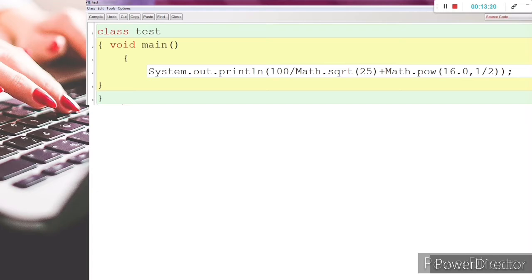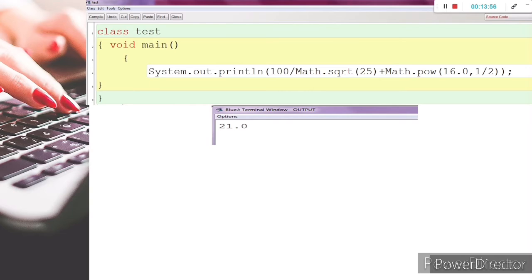And the very interesting factor is here, which is Math.pow(16.0, 1/2). Most students will write 4.0 here, because they will put 1 by 2 as the power of 16.0. But originally 1 is an integer, 2 is an integer. Due to integer division, it became 0. So 16.0 to the power 0. We all know, something to the power 0 means 1. So we'll get 21.0.